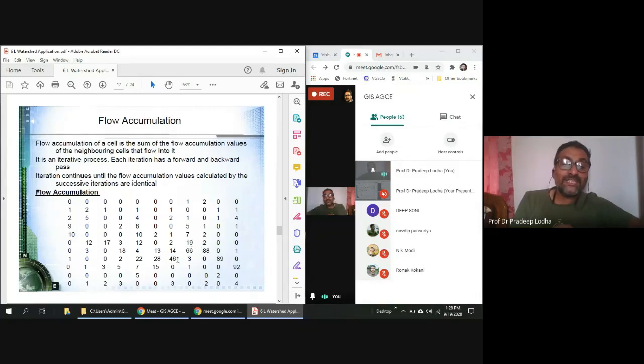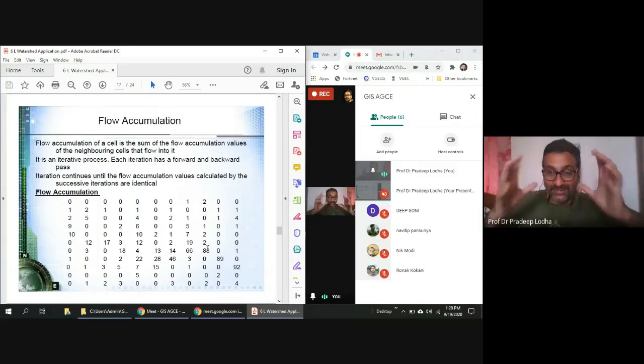And 46 plus 14, how much is that? 46, 50, 60, and 62, and then 3 here, so 66. So definitely 19 is going directly into this. So in this way you could see. So this is backward, and this describes your drainage network.